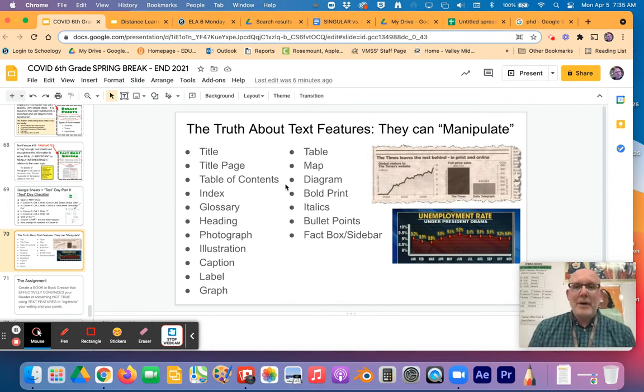Now, here's the thing. The reason why we're working on charts, or why any of this, these are the 17 things we've taken notes on, is that text features are manipulatable. They can be used to make people believe things because they look official. For instance, right here, the Times leaves the rest behind in print and online, right? So this chart right here makes everything look great for the Times, this newspaper. But really, the numbers aren't that much different.